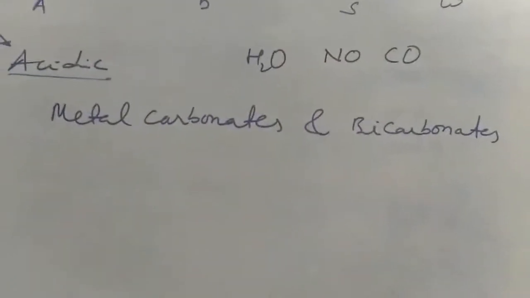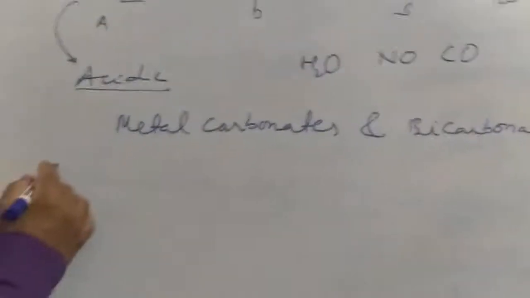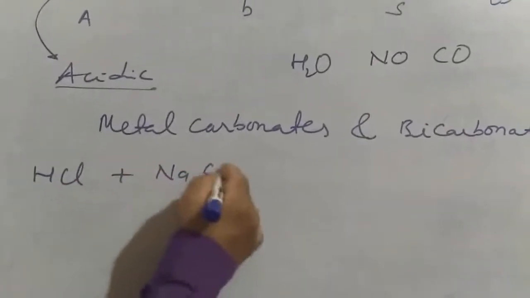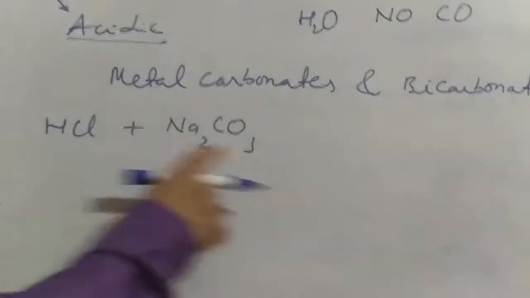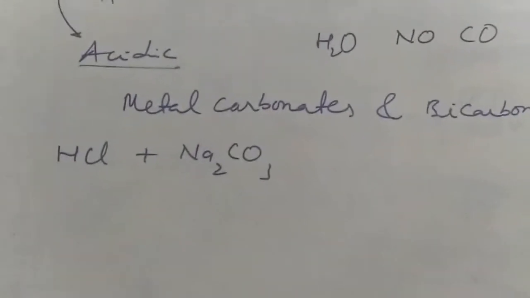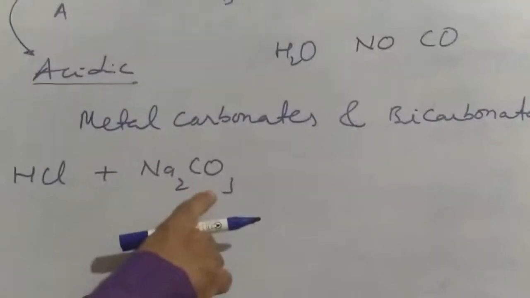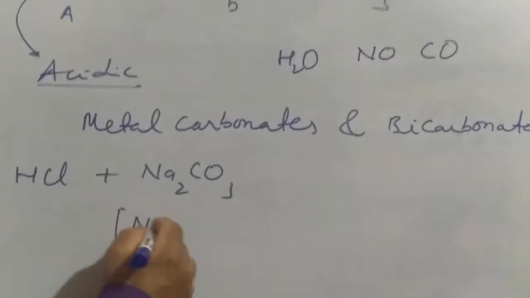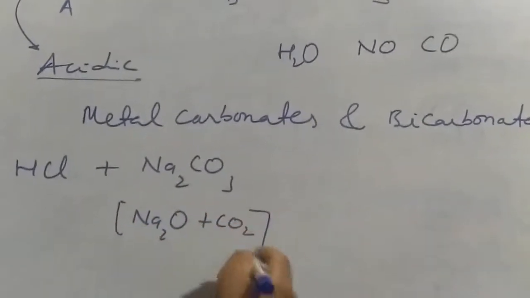Let's see what happened when the metal carbonates or bicarbonates react with acid. Suppose I am taking HCl and treating it with sodium carbonate. Sodium carbonate is a salt, and as you all know very well, a salt consists of two parts: a metal oxide and a non-metal oxide.